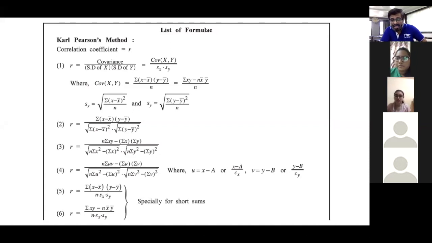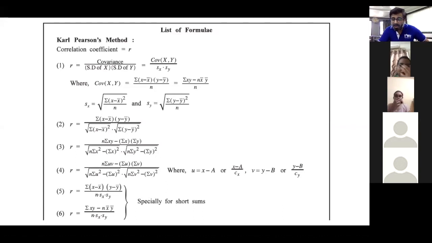Same way, third formula: n sigma xy minus sigma x into sigma y upon square root of n sigma x square minus sigma x whole square into square root of n sigma y square minus sigma y whole square. This third formula we use in the long questions when the values of x and y are small, say up to 20. Obtaining x square, y square and x into y won't be a difficult task. And obviously in short questions when all this information is directly given.